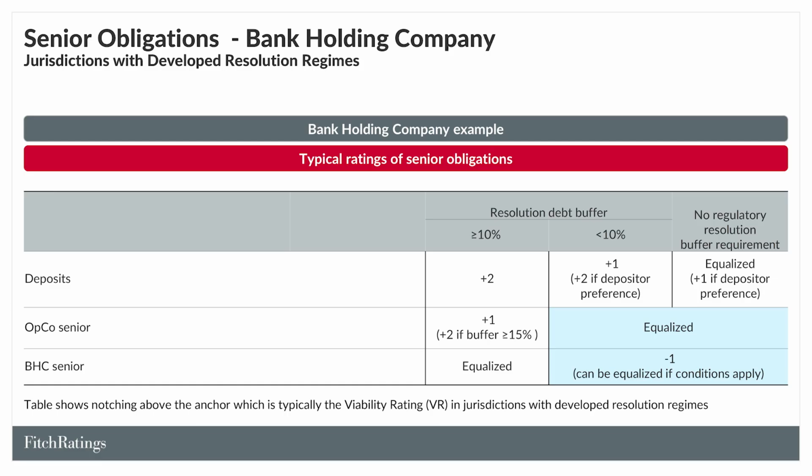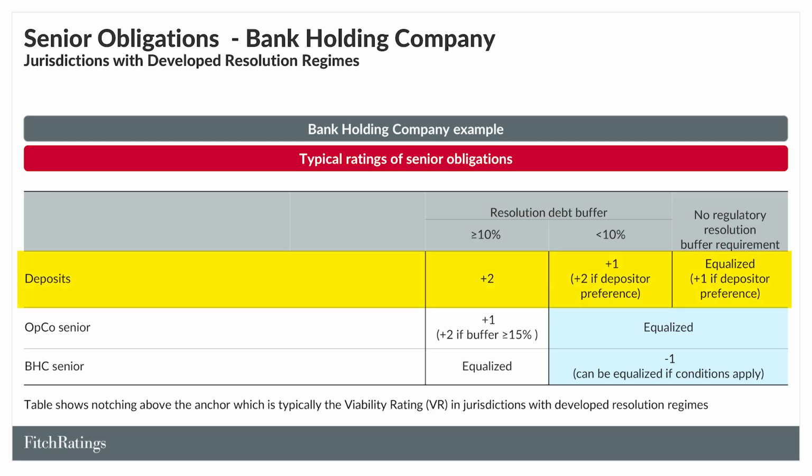The table here shows typical notching for a bank holding company in jurisdictions with a developed resolution regime. In these jurisdictions, the anchor would typically be the VR. In a bank holding company structure, the resolution debt buffer consists of holding company senior debt available to be or already downstreamed to the operating company and capital instruments issued at group level. The notching for individual obligations depends on the size of the resolution buffer, and for deposits, whether there is depositor preference in the jurisdiction.